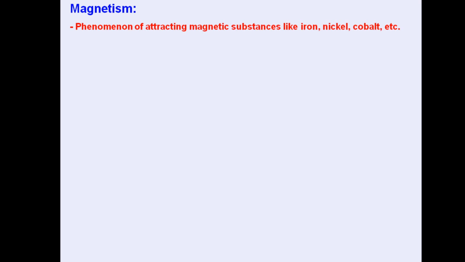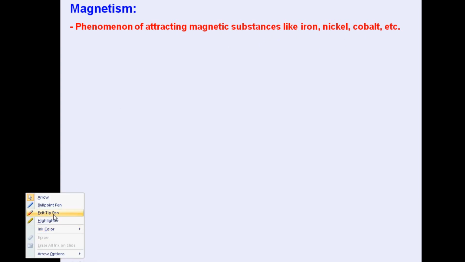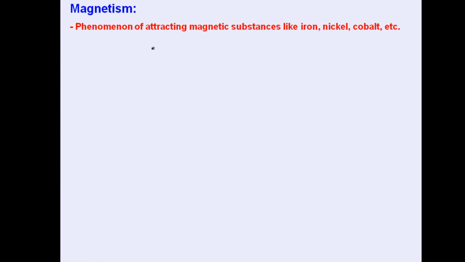First of all, the term magnetism. Basically, it is the phenomenon according to which substances have the tendency to attract magnetic substances like iron, nickel, cobalt, and the substance which has this tendency is called a magnet.